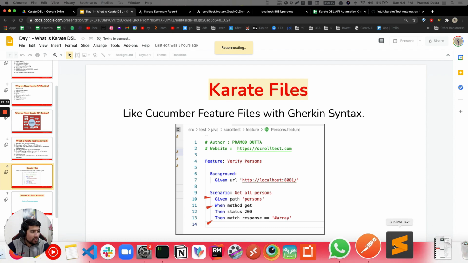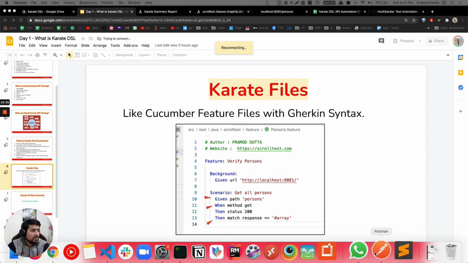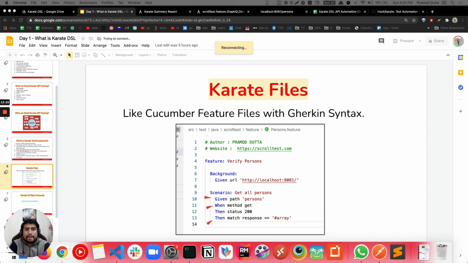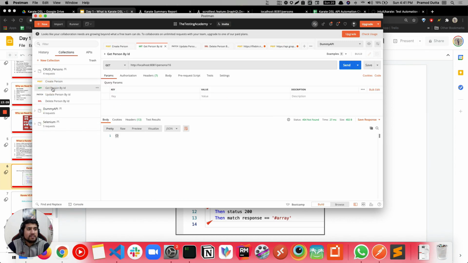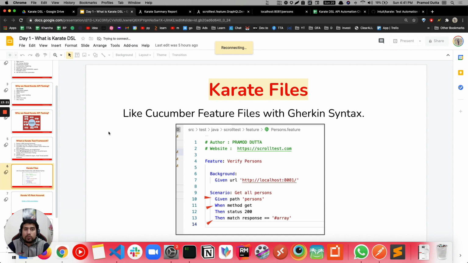The similar thing you can do in Postman also. Let me show you. Let me pull up my Postman. Let me close those things. So this is Postman where we have this GET request also, right? You are making a GET request to a particular person, and you do the send request, and this will be the response of it. And this is the equivalent code of that.